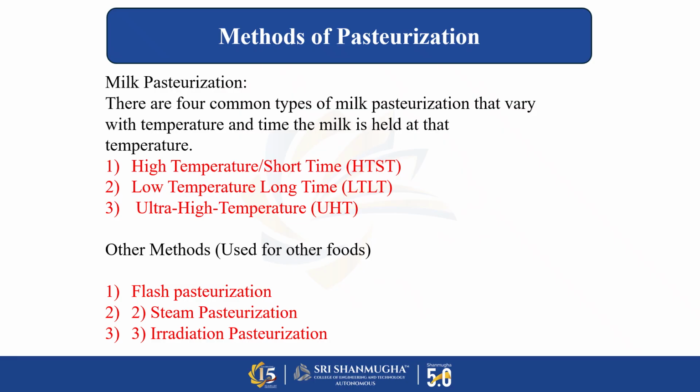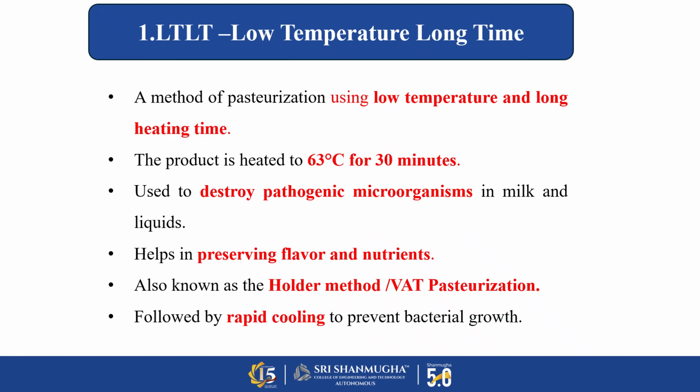Next, these are all the methods of pasteurization. Usually, the common types of milk pasteurization are high temperature short time, which is HTST, low temperature long time, which is LTLT, and UHT, ultra high temperature. The other methods used for other food products are flash pasteurization, steam pasteurization, and irradiation pasteurization. Let's discuss one by one.